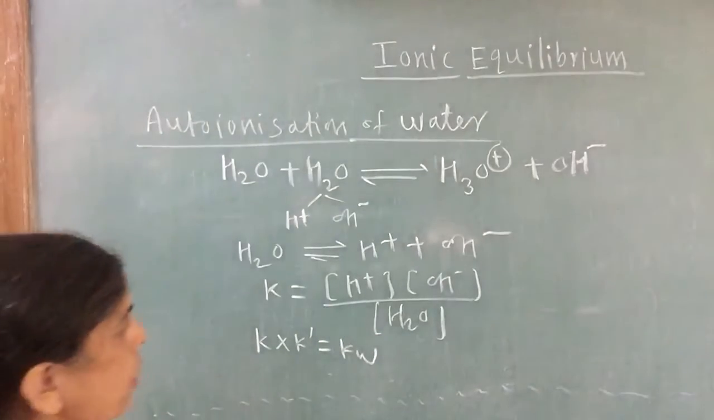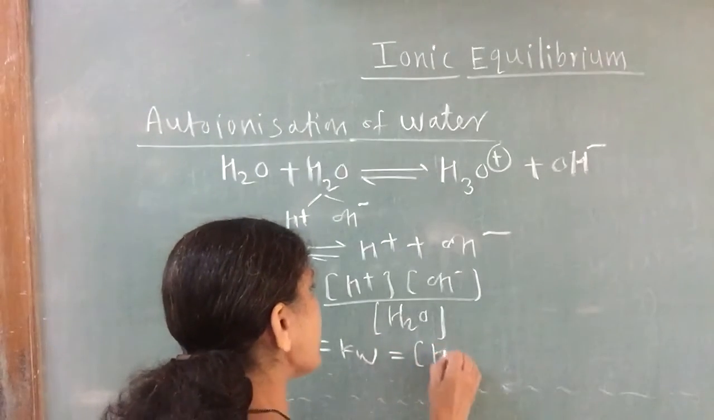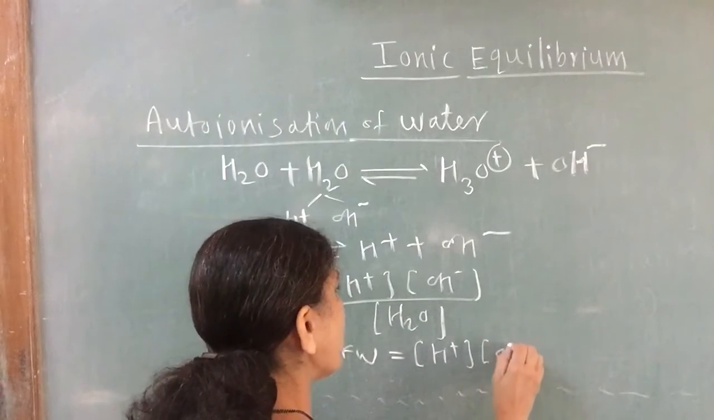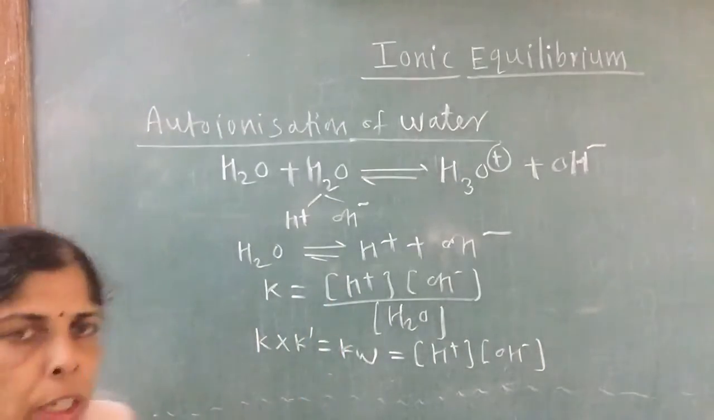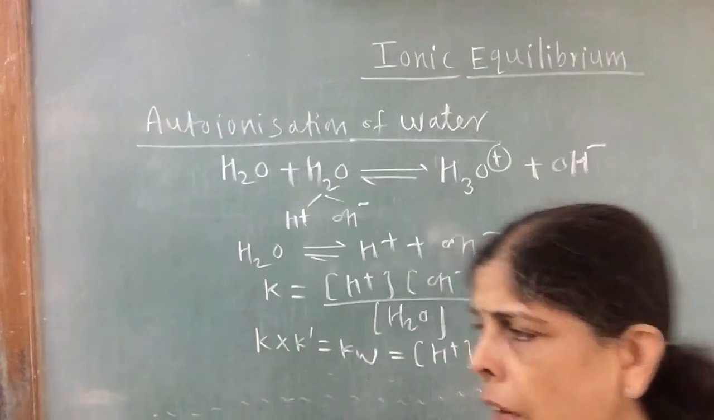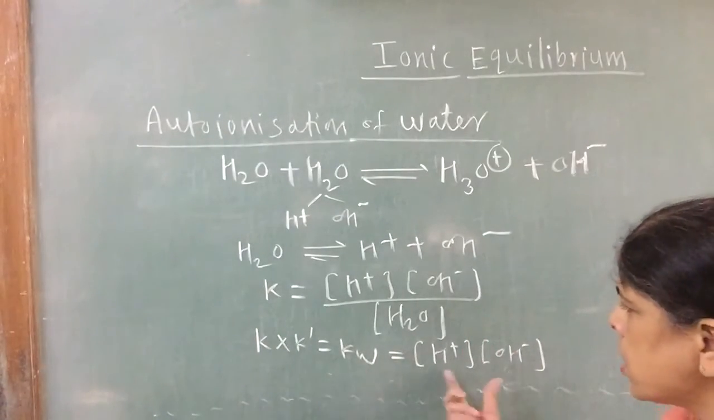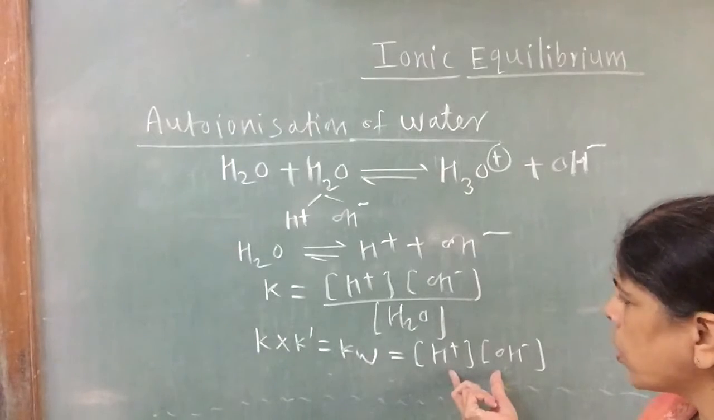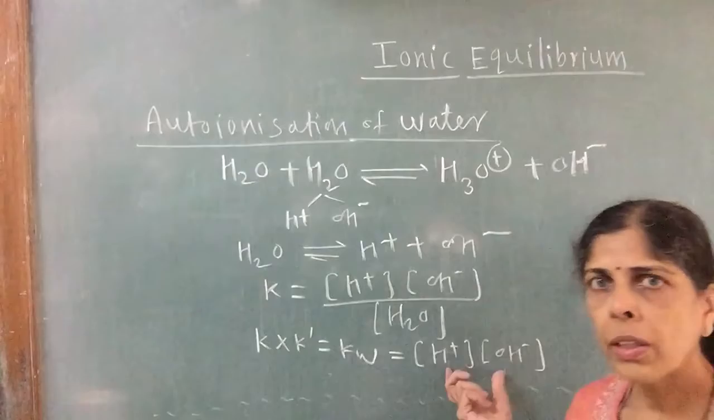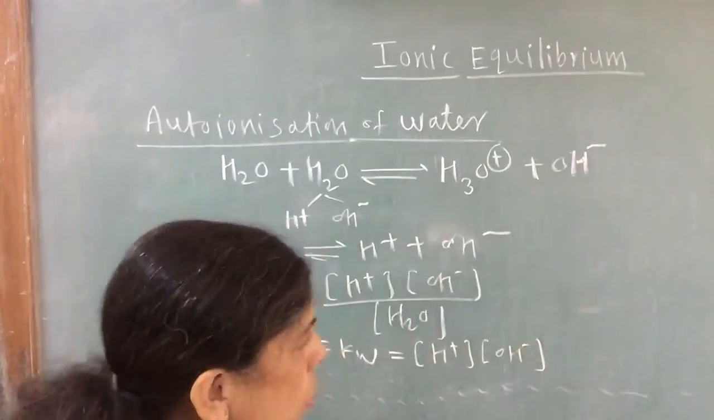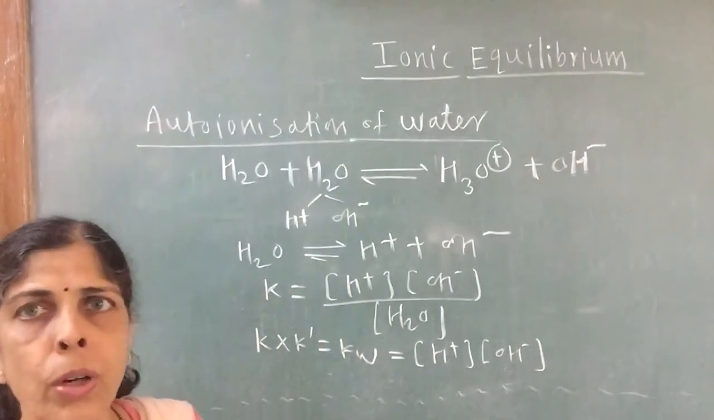Ionic product of water is equal to H plus ion concentration into OH minus ion concentration. So how can you define the ionic product of water? The ionic product of water Kw is the product of molar concentration of ions of water.